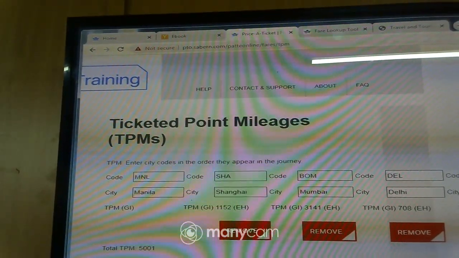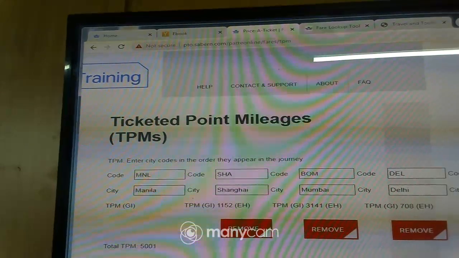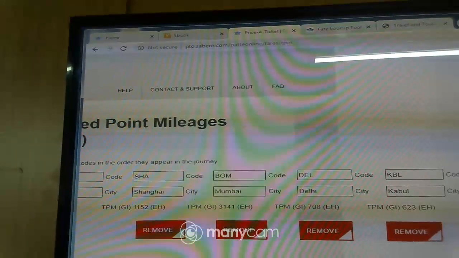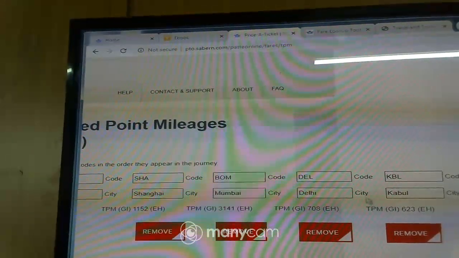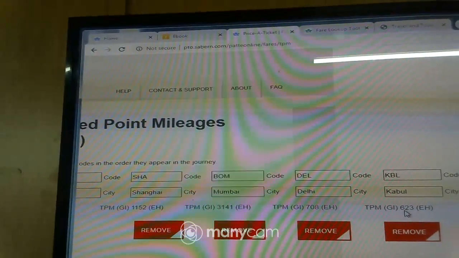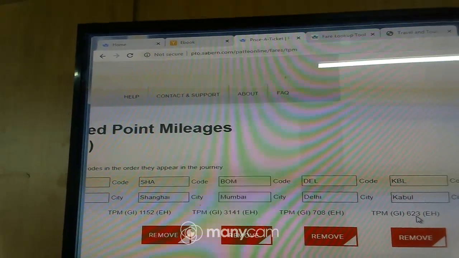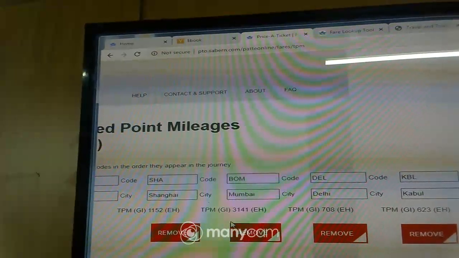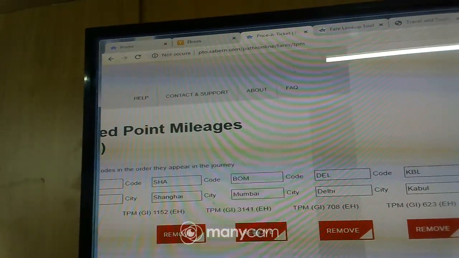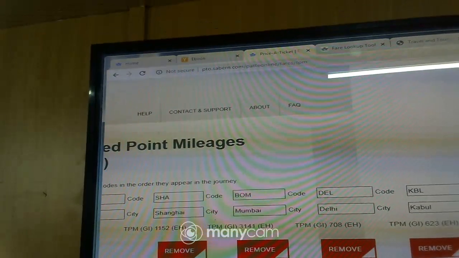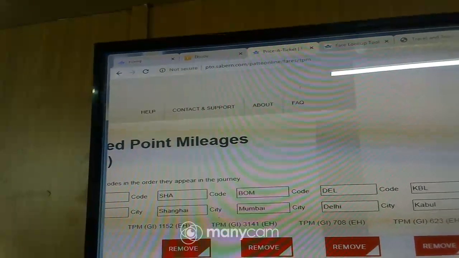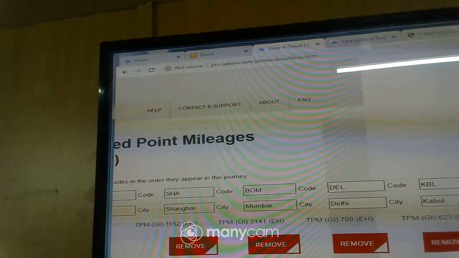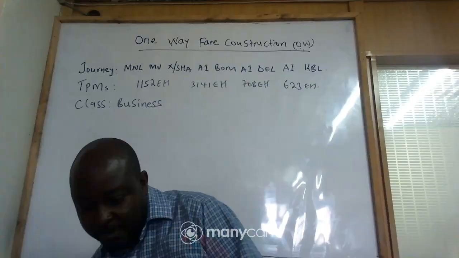Then finally we have Kabul. So you put your Kabul, then you click on Kabul. You find that from Delhi to Kabul is 623. So that is how we get the TPMs. So let us go and see.